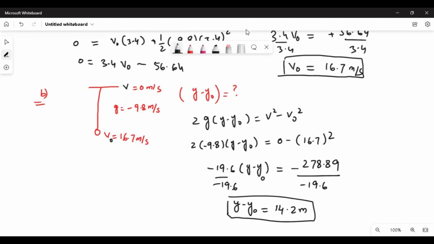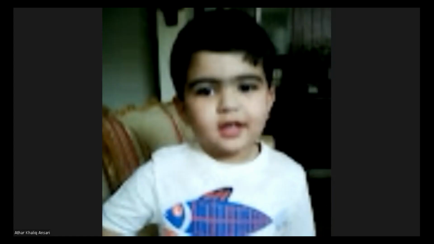So I don't think there is any issue in this one. This was our question, 2.7, all about, and it's not that hard. What we need to take care of is that when our object is going upward, g is negative, downward positive, upward and downward negative. If the displacement starting initial point is the same, then it is 0, and for the rest, just make the table and use it to draw and so on.